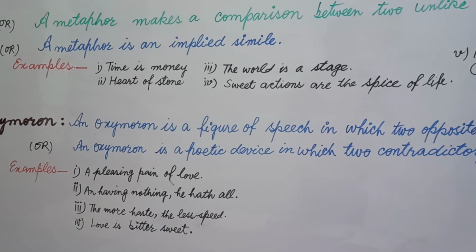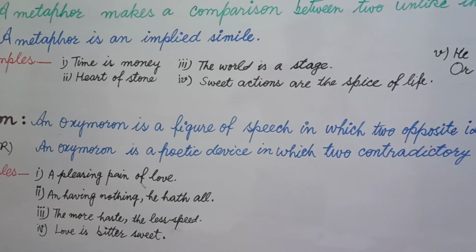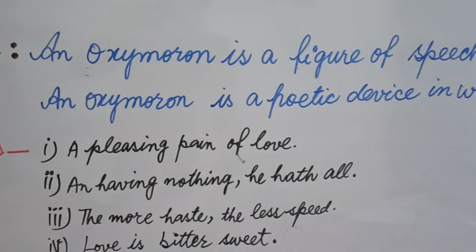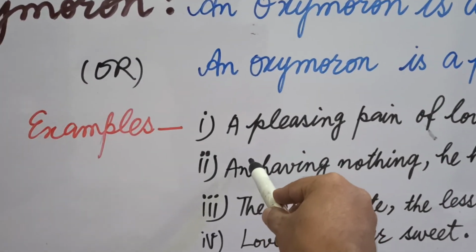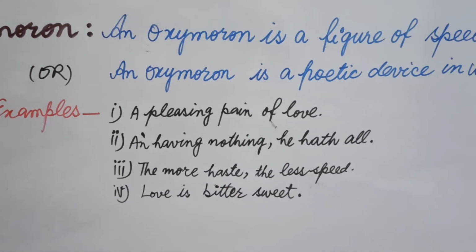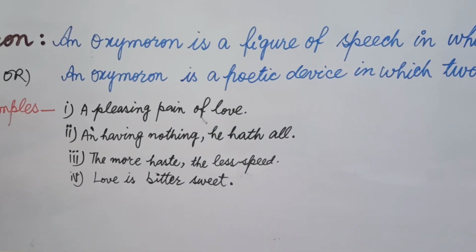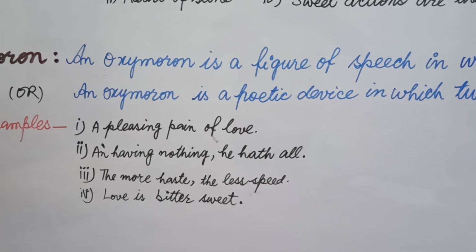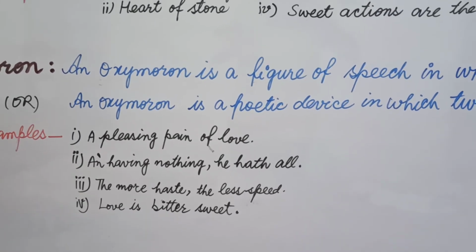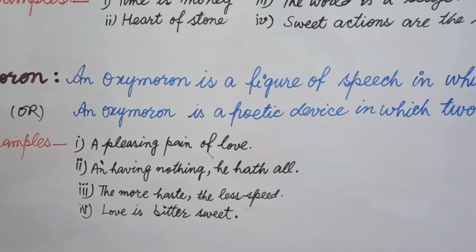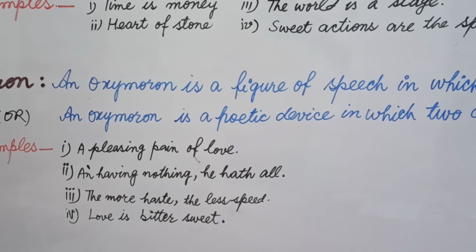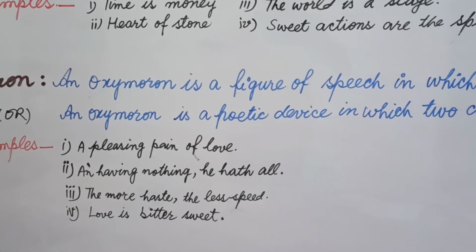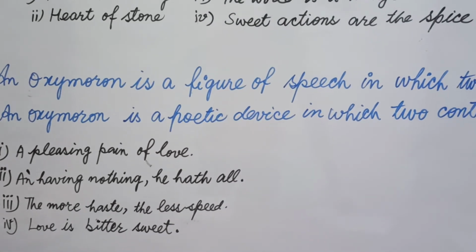And having nothing he hath all. Students, whenever we omit any letter, we can write an apostrophe here, and it is: and having nothing he hath all. Means when you have nothing and you feel that you have everything, both the things are opposite to each other. That's why we can say here oxymoron figure of speech is used.